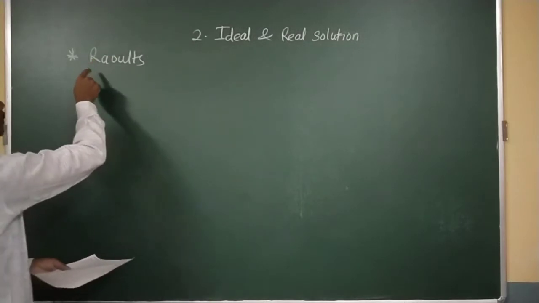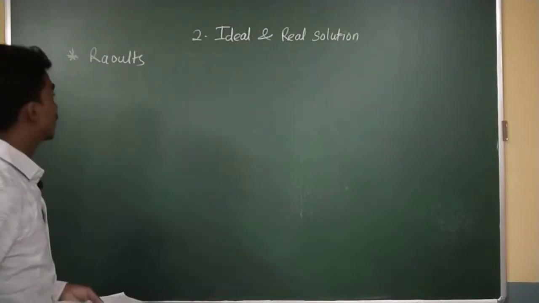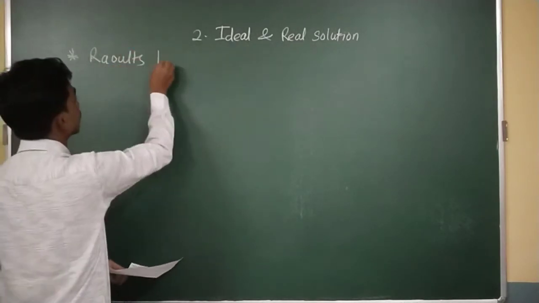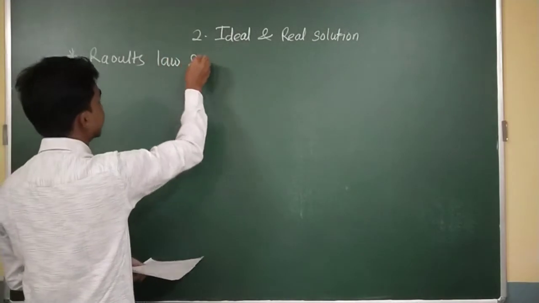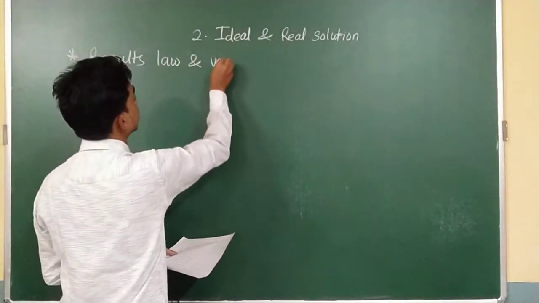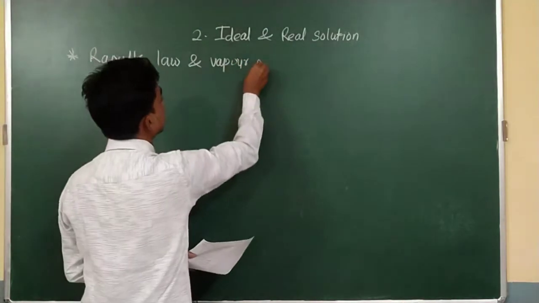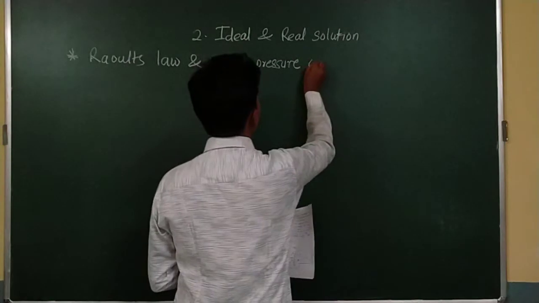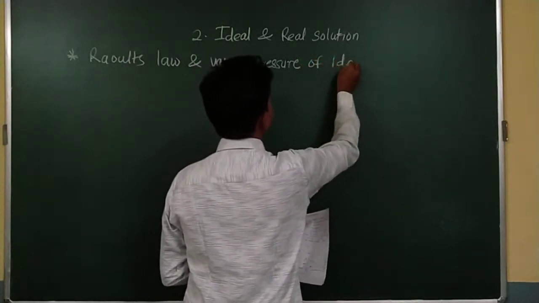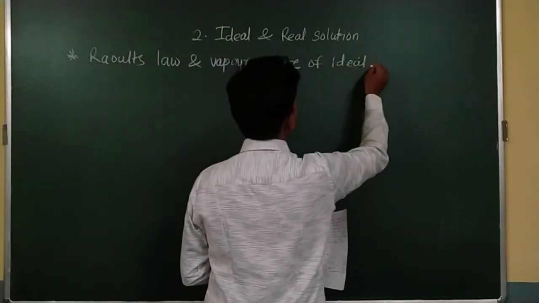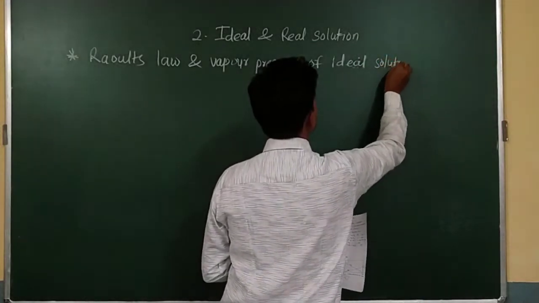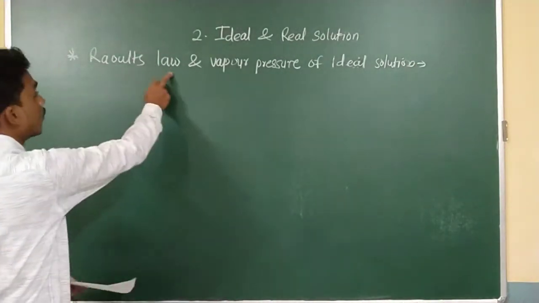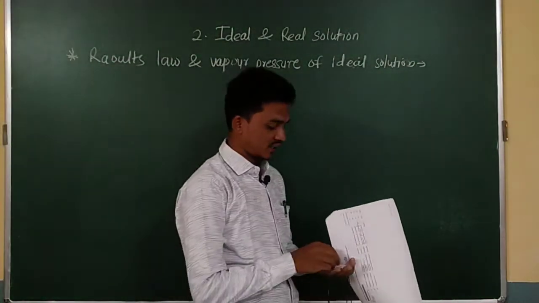You have to write the spelling of Raoult's like that: Raoult's law and vapor pressure of ideal solutions. This is the next point of our syllabus, Raoult's law and vapor pressure of the ideal solutions.